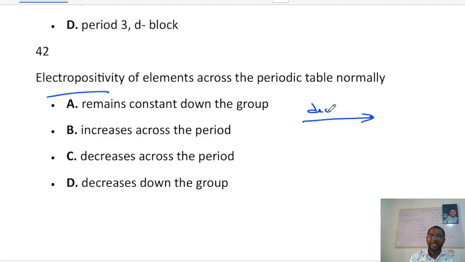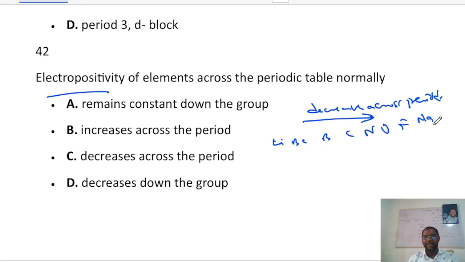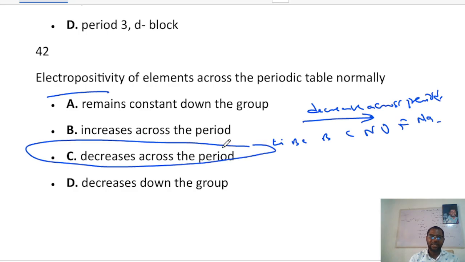So it decreases across the period, because if you keep going, let me take period 3. You can see that as you are going across the period, it is becoming more electronegative and less electropositive. So it decreases across the period but increases down the group. Okay, so decreases across the period is the answer here.